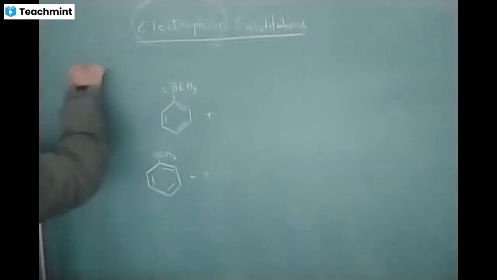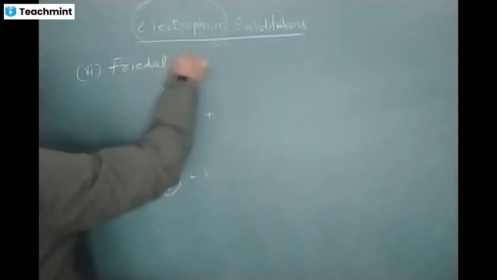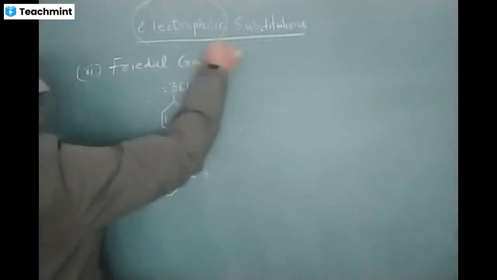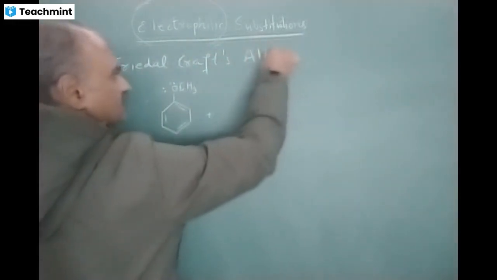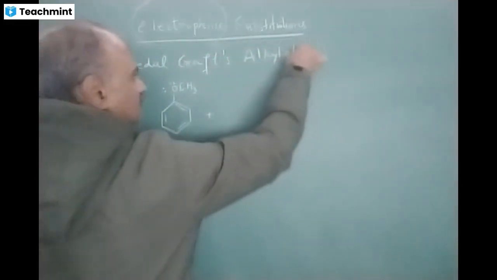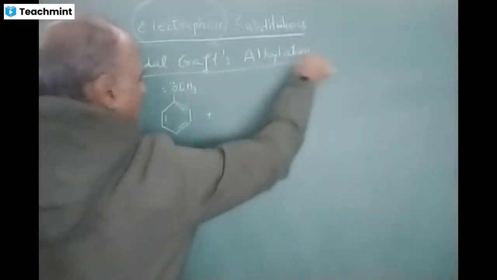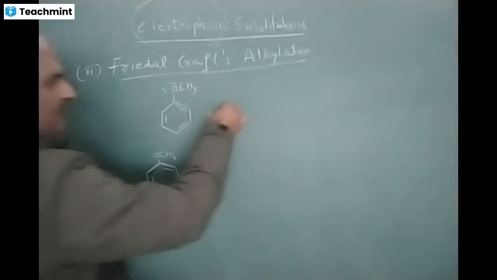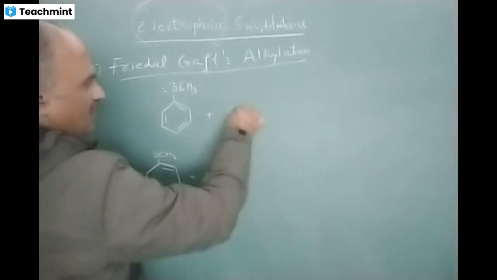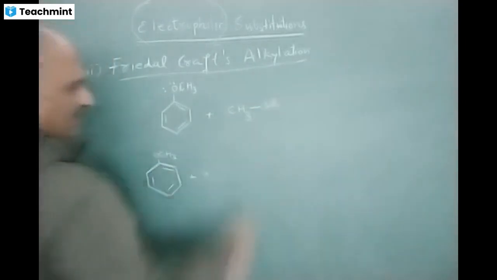The third reaction is Friedel-Crafts alkylation. We are treating anisole with a haloalkane, CH3Cl for example.